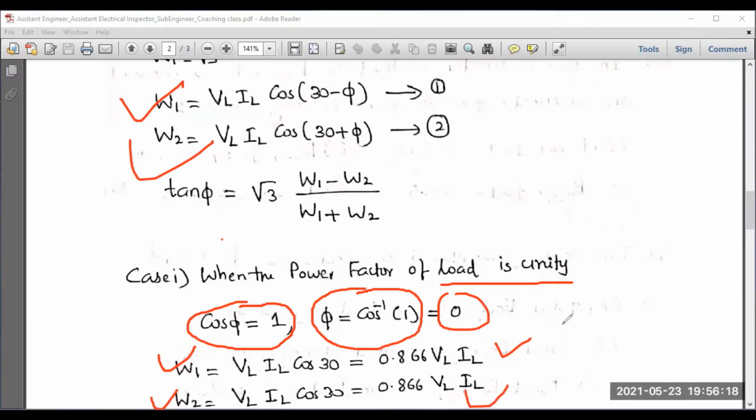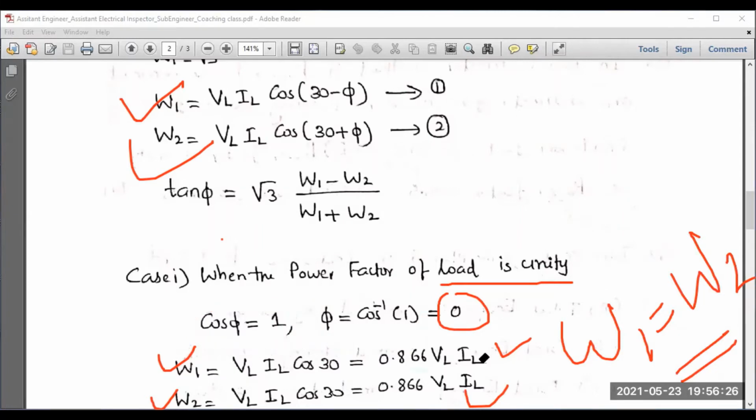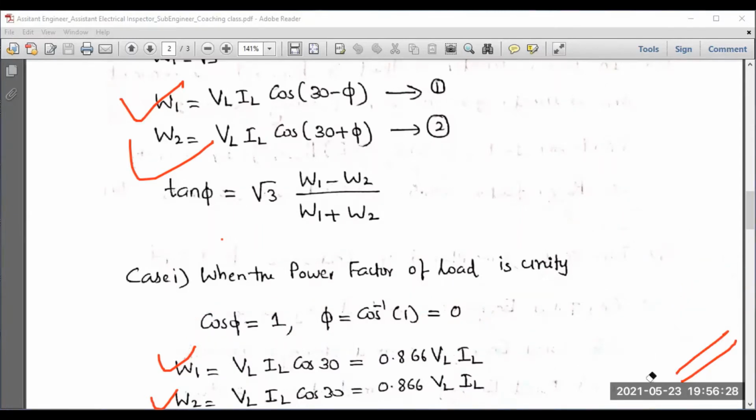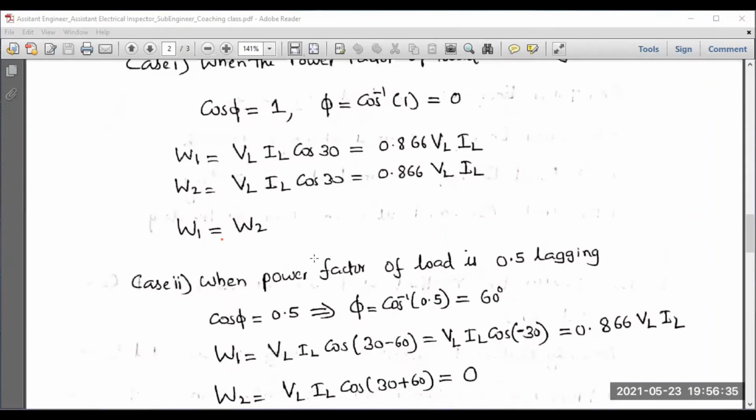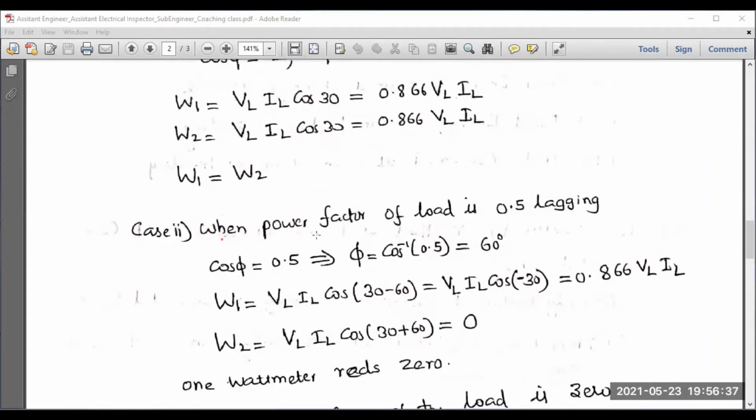So same answer. That means the 2 wattmeters, W1 and W2, give the same reading. Both are equal, with the same sign and equal magnitude. There is no sign change when the load power factor is unity. Remember this point.